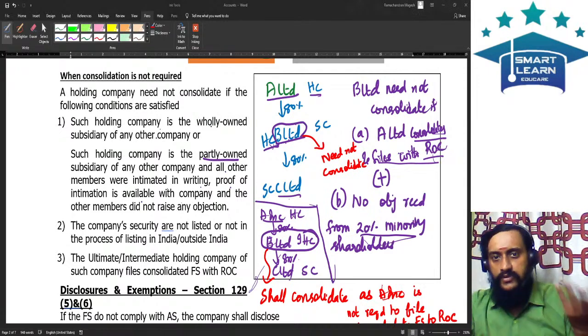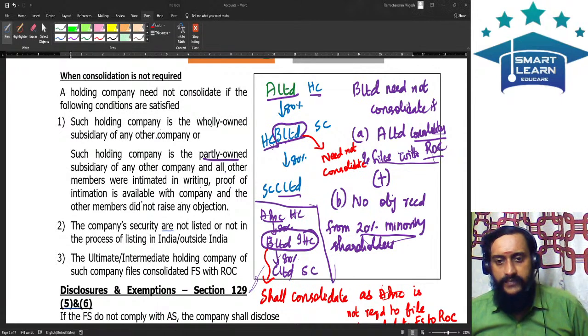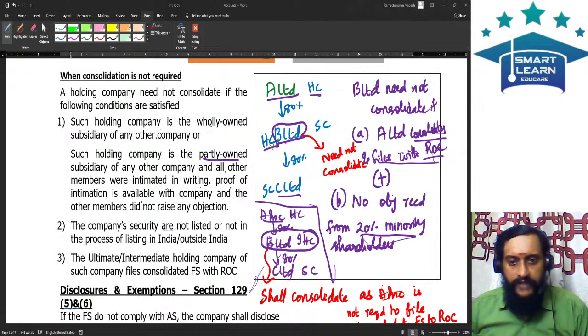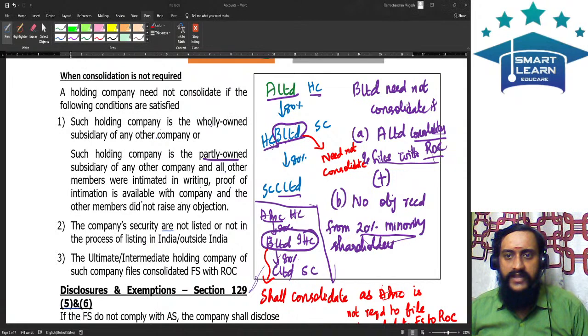Who knows? Now that we know, we can pray that this should come. What if only one shareholder gives an objection? Still, you should go for a consolidation. Right.